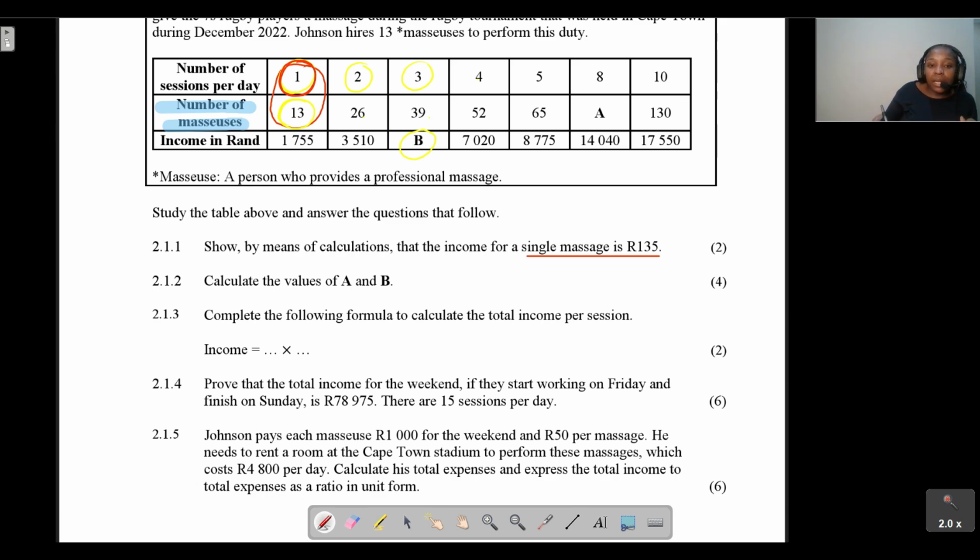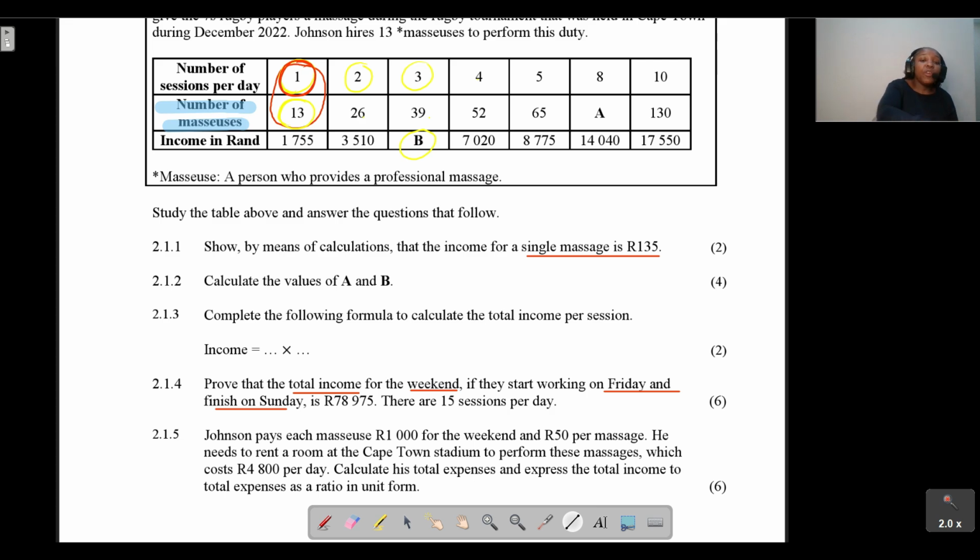Let's have a look at question 2.1.4. Prove that the total income for the weekend, if they start working on a Friday, is 78,795, and we are told that there are 15 sessions per week. This is very important. We want to calculate the total income for the weekend, if they start working on a Friday and finish on a Saturday.